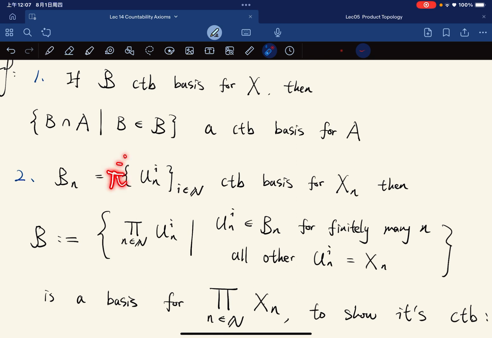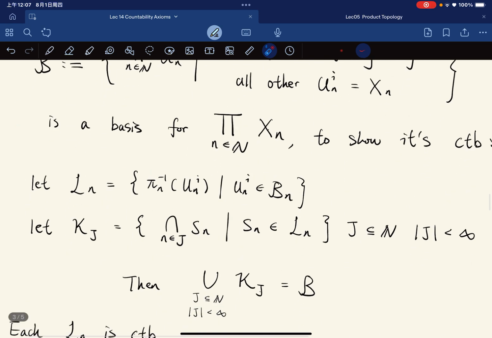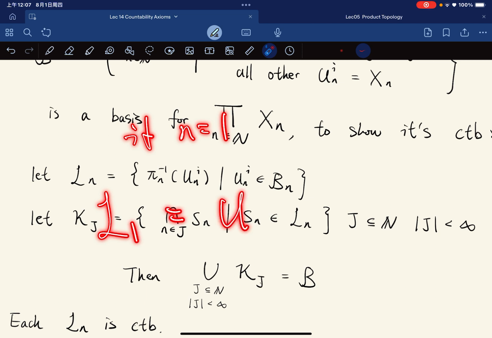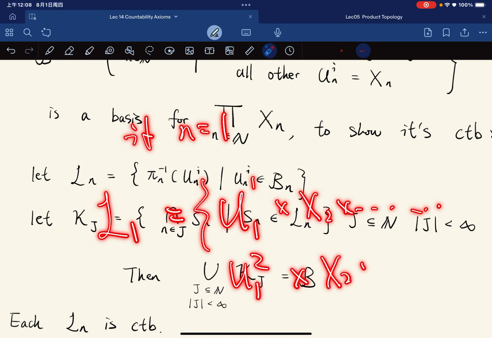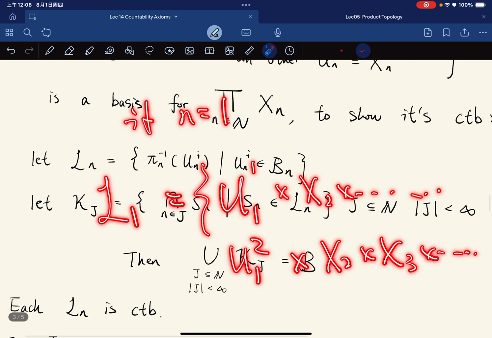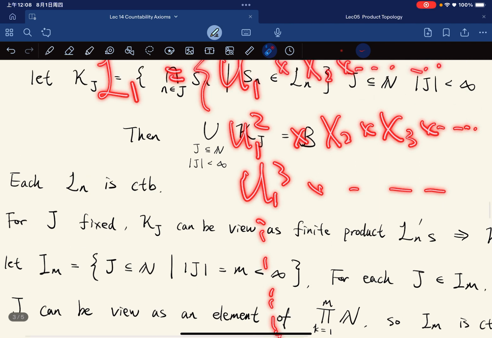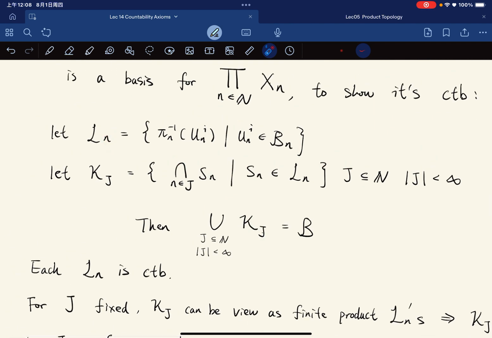We just take the pre-image of all of them, and then we form a set. For example, if n equals 1, then L1 will equal the collection of U1 1 times x2 times and so on, and U1 2 times x2 times x3 times and so on, and U1 3 times and so on. So this is L1, right?